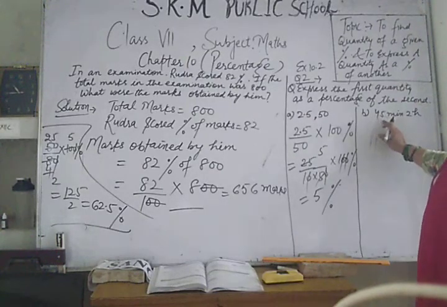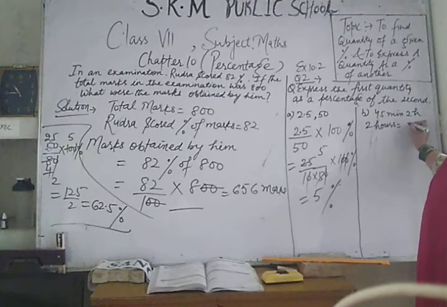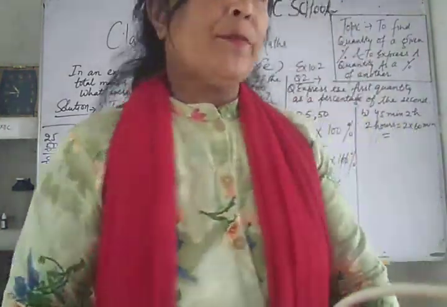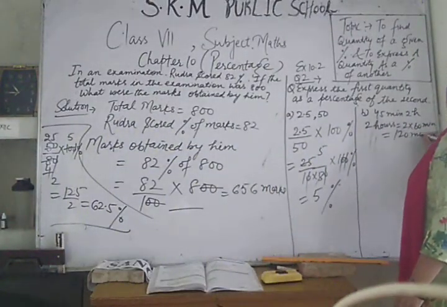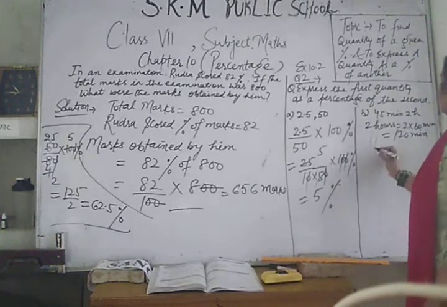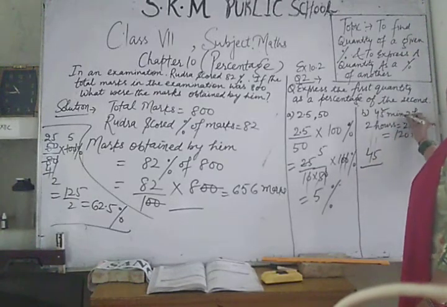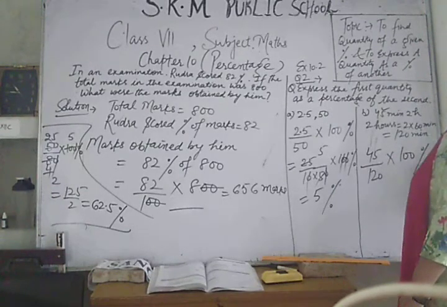Now we are going to find this first quantity as a percentage of the second. Here 45 minutes and 2 hours. So 2 hours can be written as 2 into 60 minutes, because in 1 hour there are 60 minutes. So these hours will be converted into minutes. So 120 minutes. Okay. Now 45 will be taken as numerator, and these 2 hours converted into minutes will be taken as denominator, and multiply by 100%.